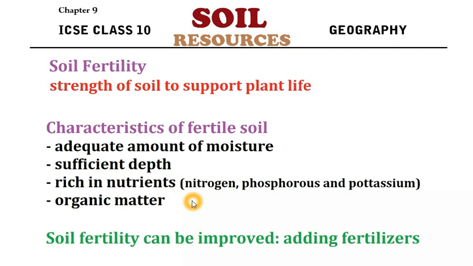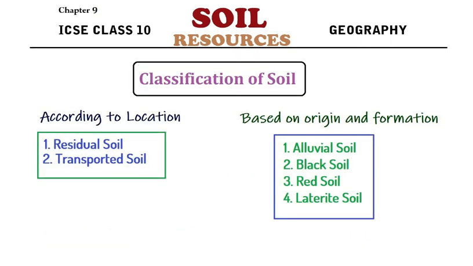Certain types of soil do not have certain minerals. Those missing minerals can be added by adding fertilizers to the soil, and in that way we can increase the fertility of the soil.